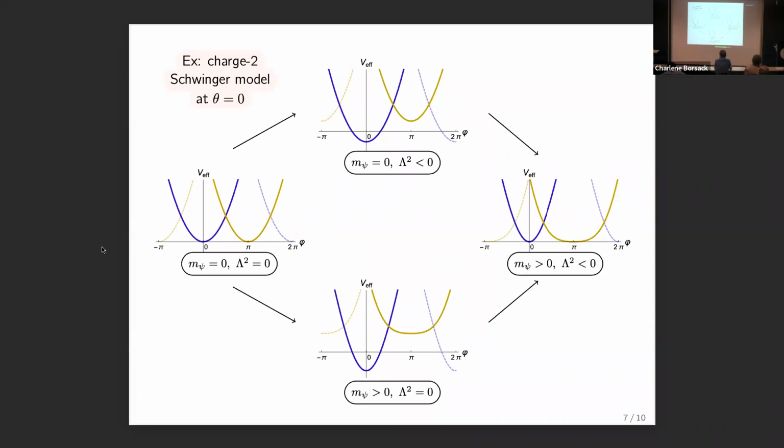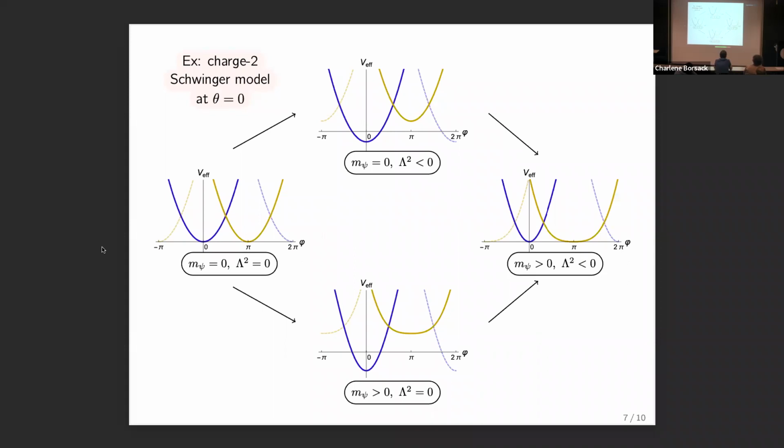And furthermore, when you turn on the mass, it changes the shapes of these two potentials. And so that tells us something about the spectrum of the particle excitations of the theory. And this can be contrasted to the top picture, where we have set the bare fermion mass to 0, turned on a deformation. Again, we lift the degeneracy, we get confinement. But in this case, it does not change the shape of the potentials. They still remain the same. And so that tells us that we're not generating a mass, and the spectrum of the particle excitations is going to be the same.